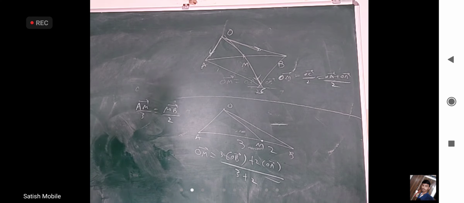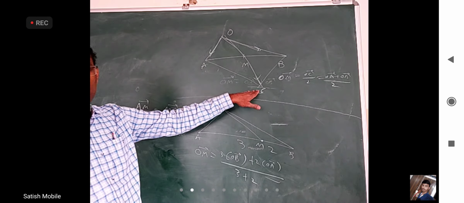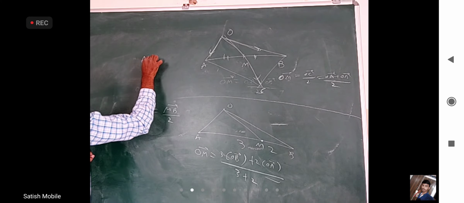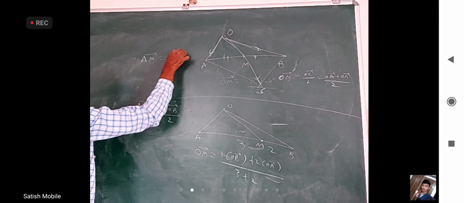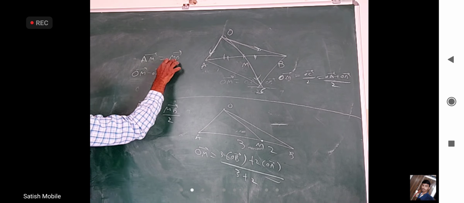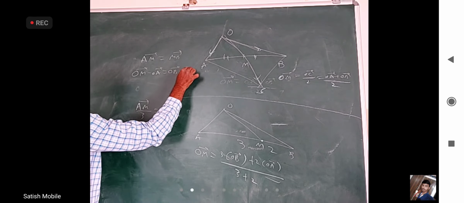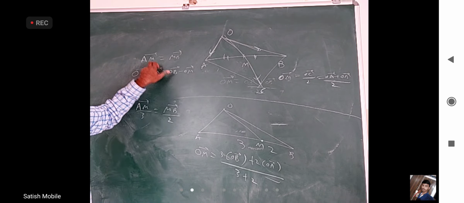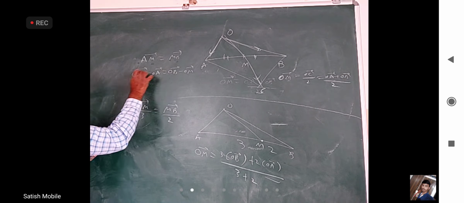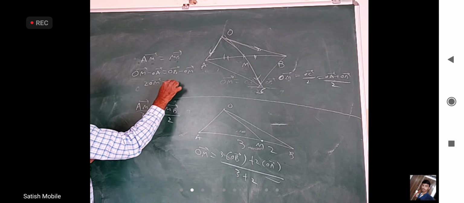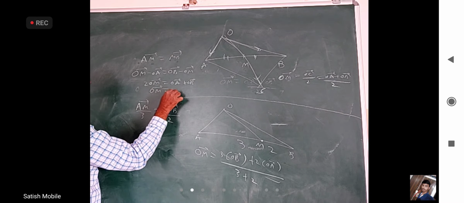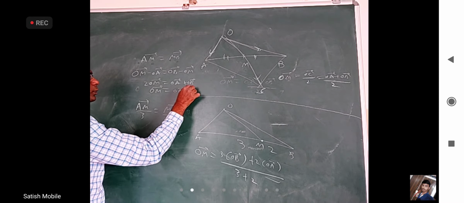Yes, sir. Even here parallelogram is good, but I can also write another way. Because M is midpoint, these two lengths are equal, straight away I can write AM bar equal to MB bar. AM bar I can write OM bar minus OA bar. MB bar I can write OB bar minus OM bar. I said position vector of second point minus position vector of first point. Here also position vector of second point minus position vector of first point. When you bring OM this side, 2 OM bar is OA plus OB. And when you divide with 2, OM bar is (OA plus OB) by 2.